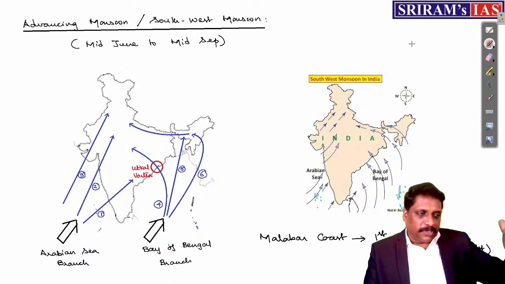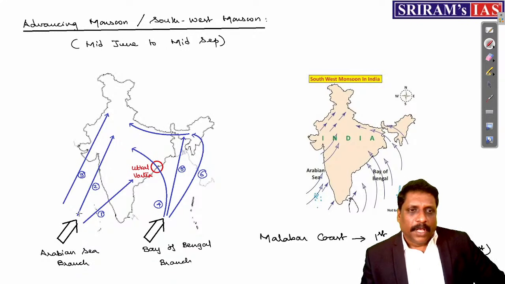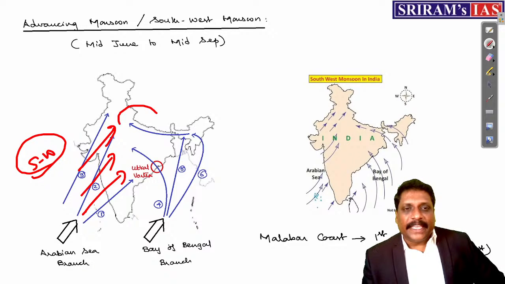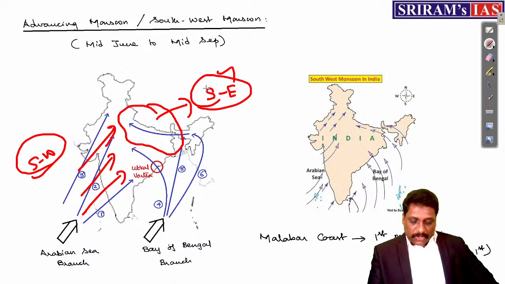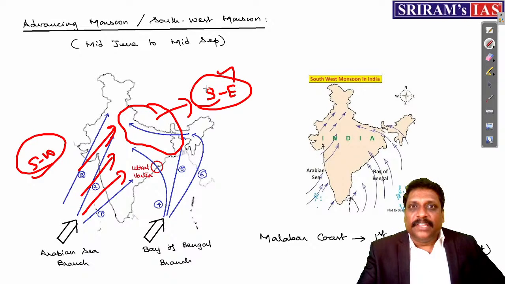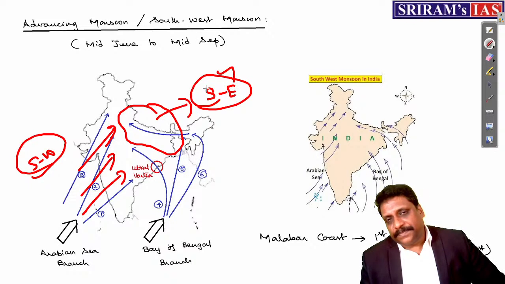Is this southwest monsoon completely flowing in a southwestern direction in India? No. Only in the peninsular part and the northwestern part of India does this wind flow in a southwestern direction. Interestingly, in the Gangetic plain, this wind flows as southeast in direction. So the so-called southwestern monsoon is not completely westerly. We do have an easterly portion of the wind.